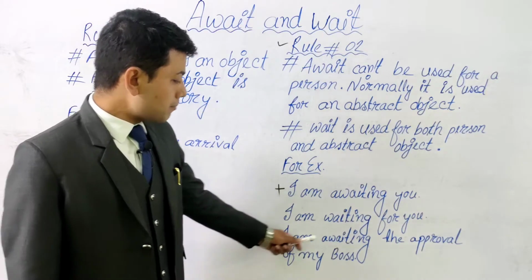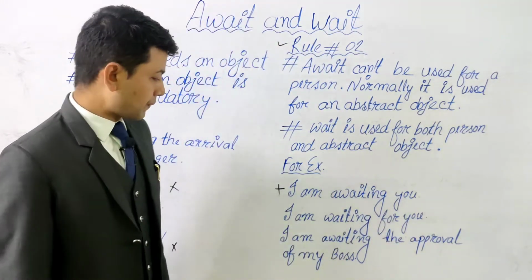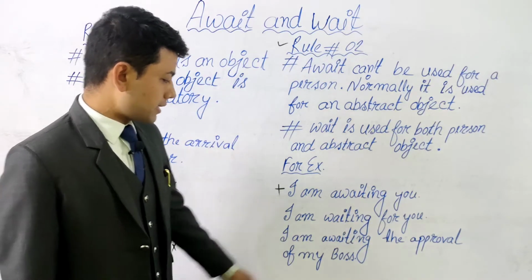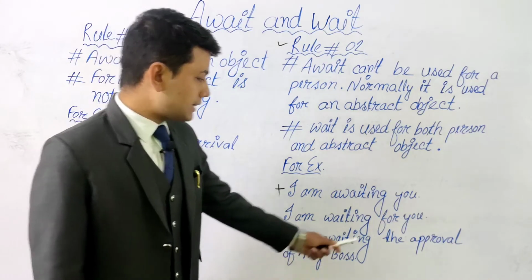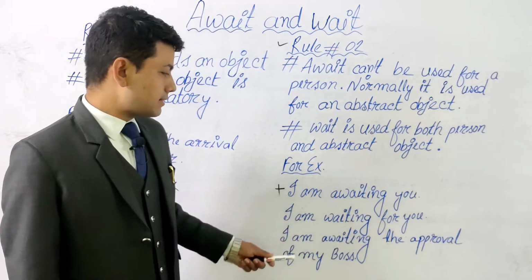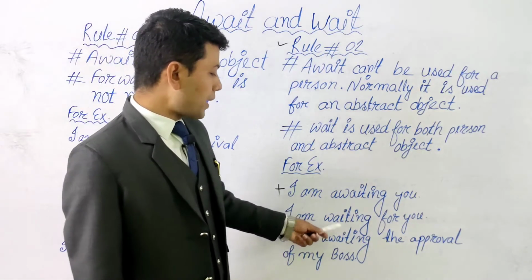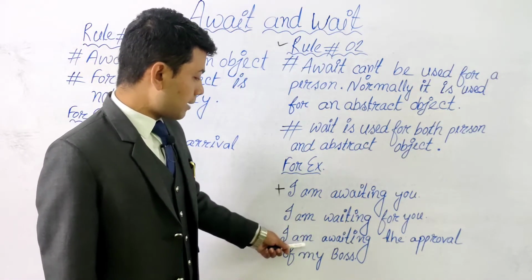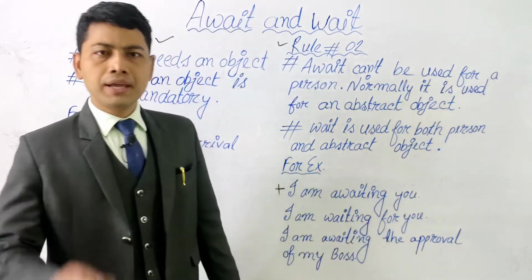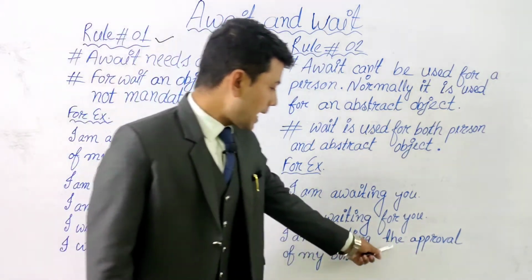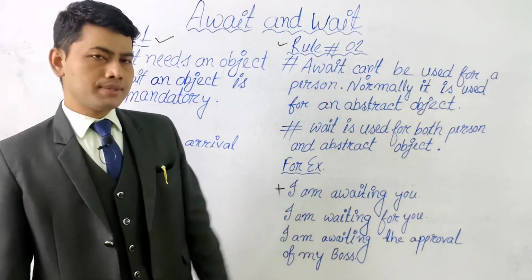Here, I am awaiting the approval of my boss. Here I is the subject, await is the verb, and the approval of my boss is the object, and this object is an abstract object. You can use wait also here. How? I am waiting for the approval of my boss. Now, the approval of my boss is an abstract object.